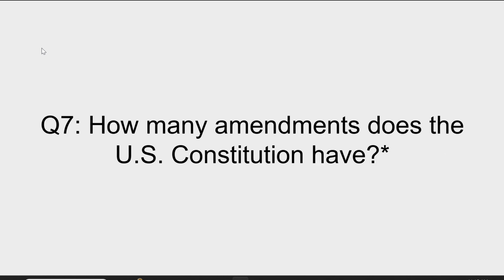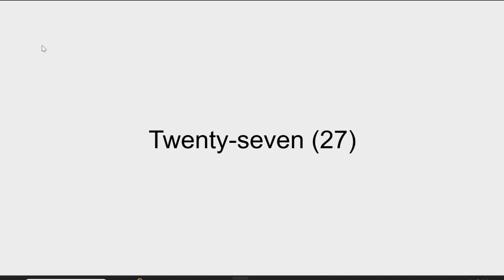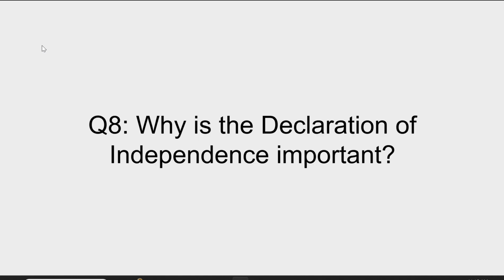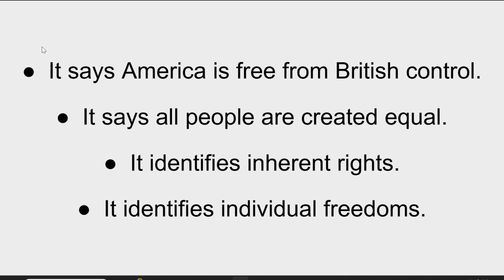How many amendments does the U.S. Constitution have? It's 27. Not a lot to talk about there. Why is the Declaration of Independence important? Okay. It says America is free from British control. It says all people are created equal. So I would pick one of those two probably. Inherent, it identifies inherent rights, means rights that you're guaranteed just because you're a human. And individual freedoms are specific to the country. We'll talk about those later on in the questions.